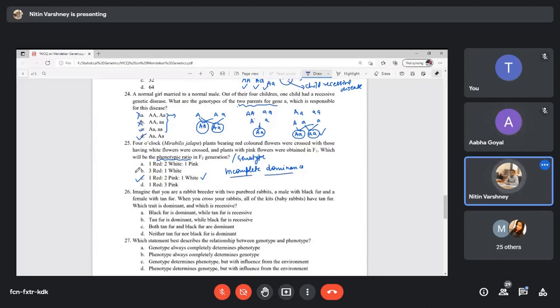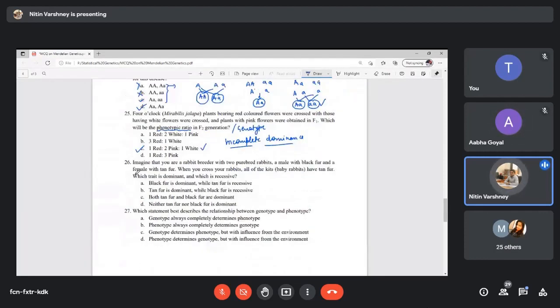Now, the next question: imagine that you are a rabbit breeder with two pure breed rabbits, a male with black fur and a female with tan fur. When you cross your rabbits, all the baby rabbits have tan fur. Which trait is dominant and which is recessive? Tan is dominant and black is recessive. Option B.